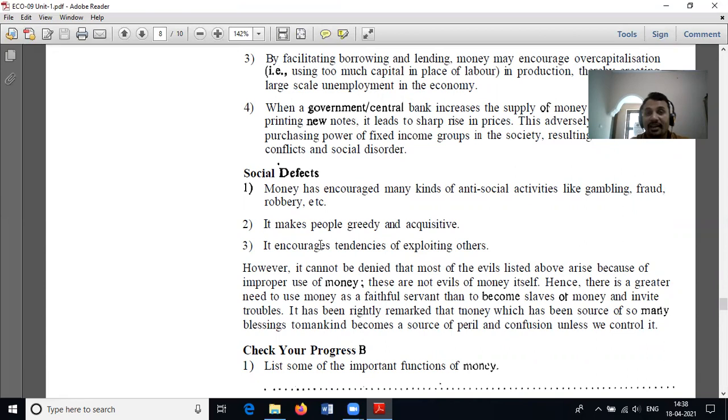Perhaps money has a lot of limitations, but we cannot live without money in today's world. It is a proven fact.